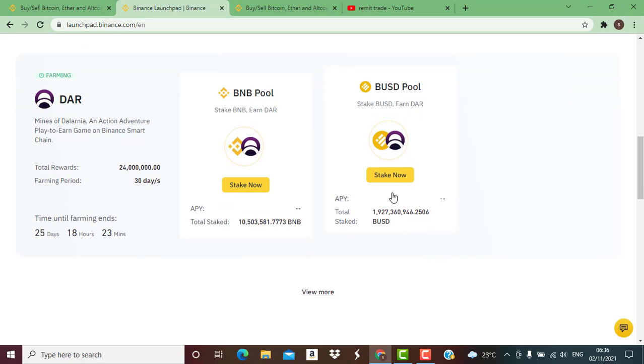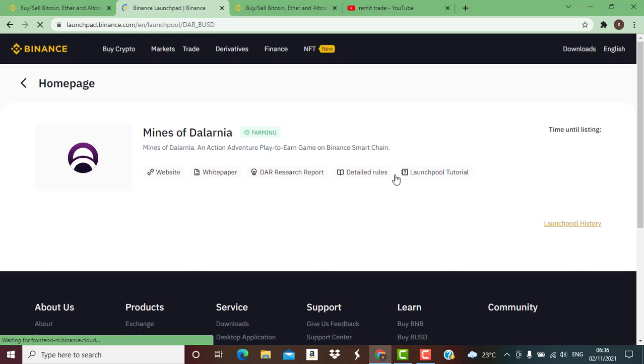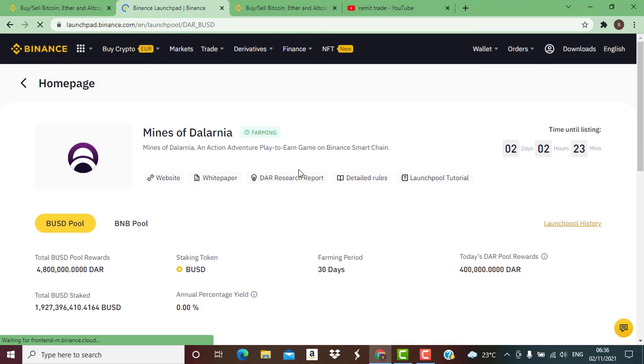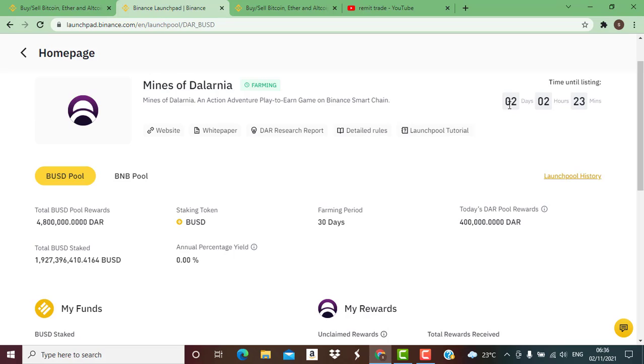Let's say, for example, I want to stake BUSD into the BUSD pool. All I need to do is click on stake here. Once I click stake, you see it brings me to this page. The time for listing of DAR on Binance remains 2 days and 2 hours. Now, this is not the time for farming, because during the farming process, Binance is going to list DAR and people will start trading it. So in the process of the farming, it will be traded on Binance. 2 days, 2 hours, and 23 minutes remaining for DAR to be listed.